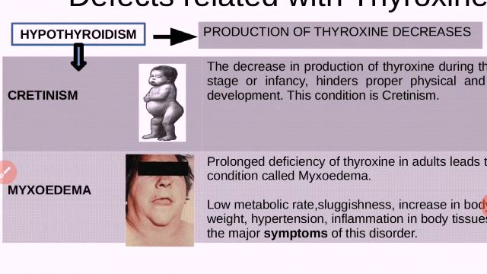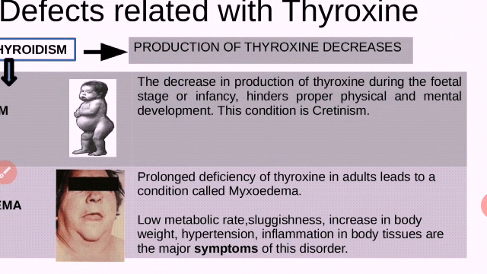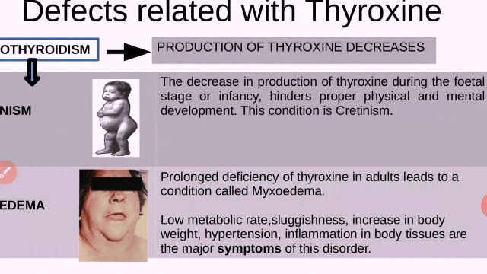In cretinism, the child will be dull, physical and mental development will be low, and the child won't react properly. No proper behavior. This is the condition of cretinism.